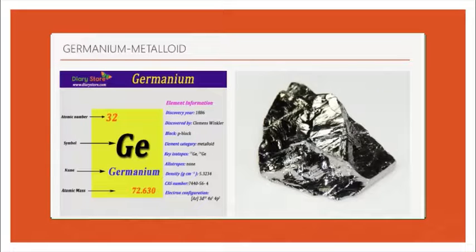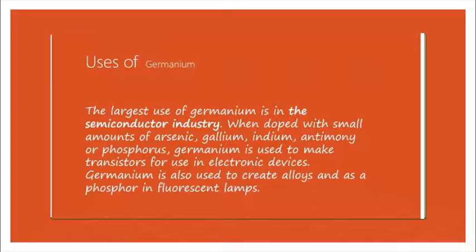Germanium is another one of the metalloids. It has atomic number 32, atomic weight 72.630 and electronic configuration argon 3d10 4s2 4p2. You can observe the structure and diagram of germanium.